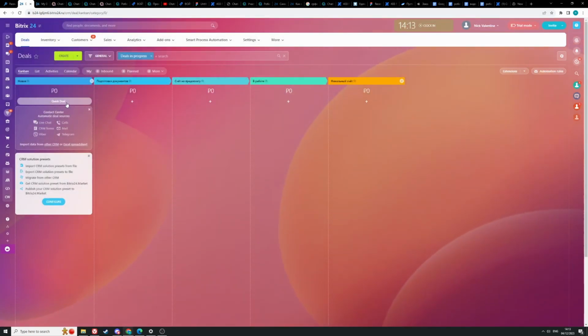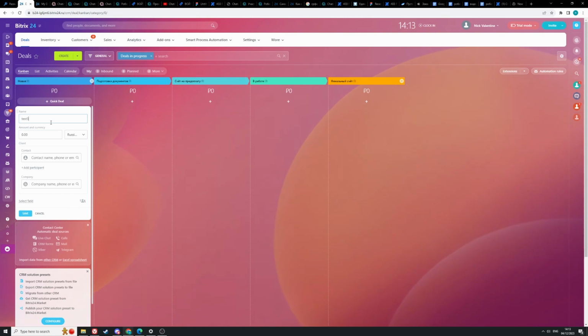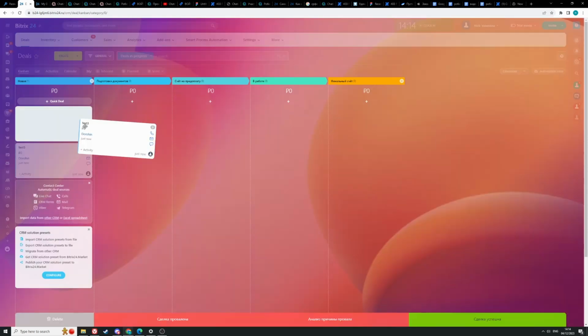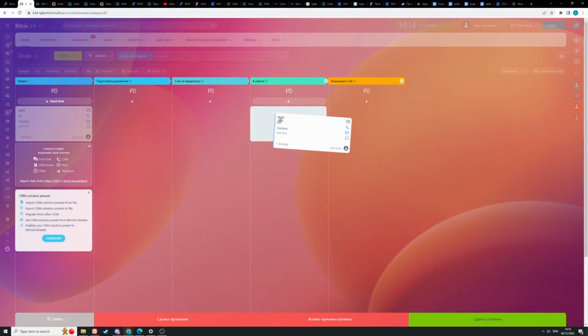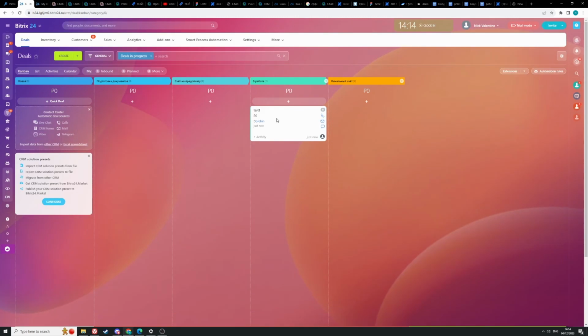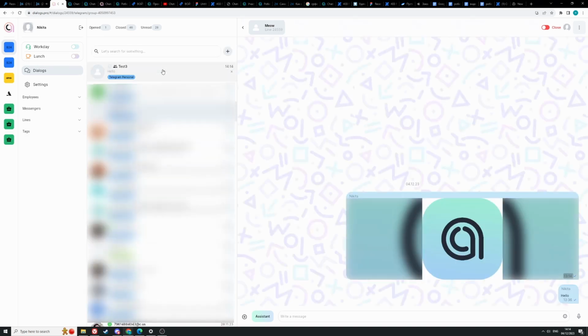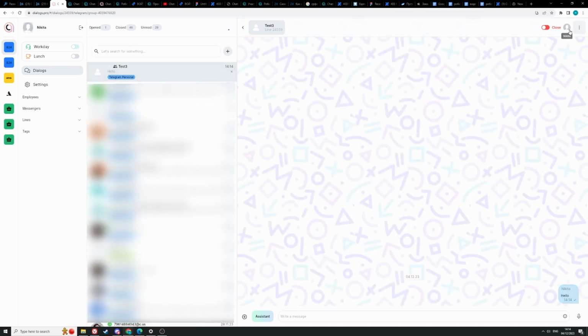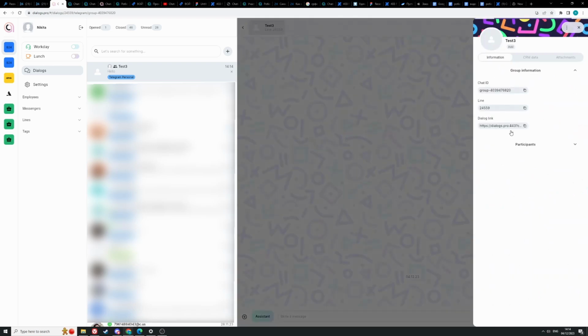Let's check how it works. Let's create a deal, give it a name, and add a contact. Save the deal. Let's move the card to the stage where we have an automation rule. And let's see the result. Test group was created, and in the participants we see there is a client and there is an employee.